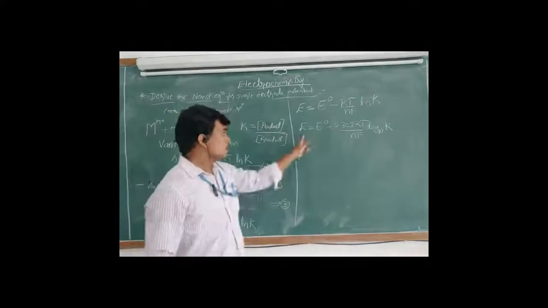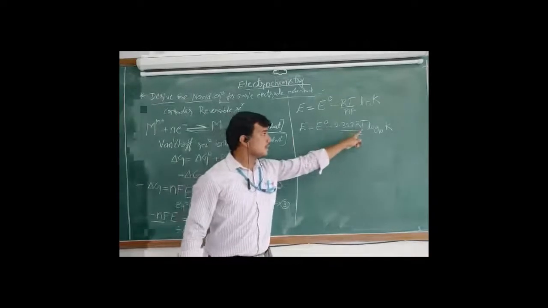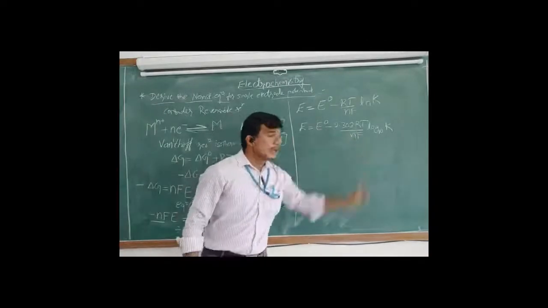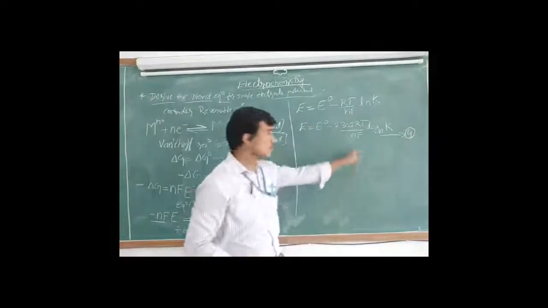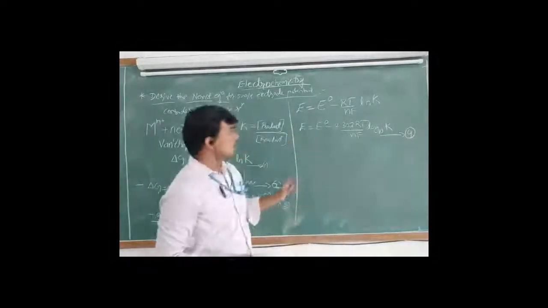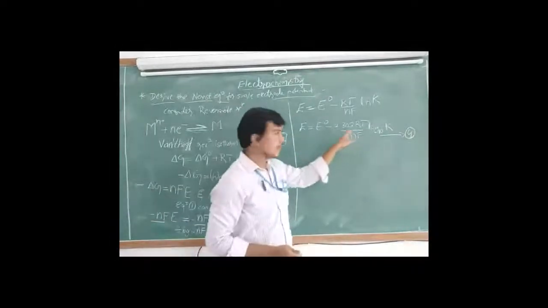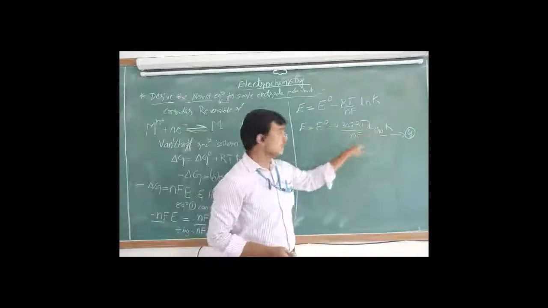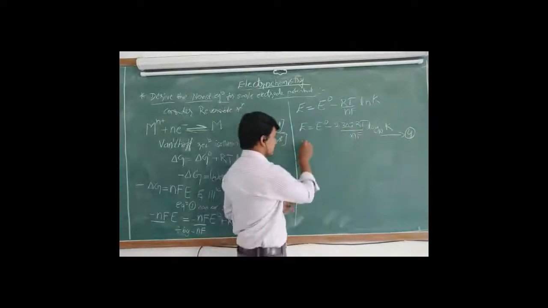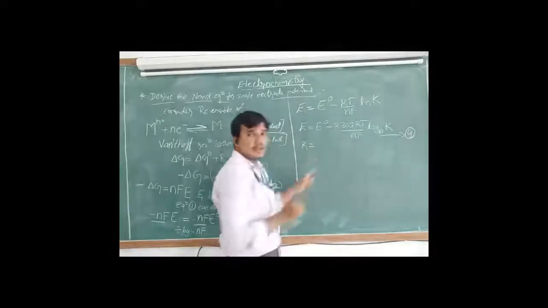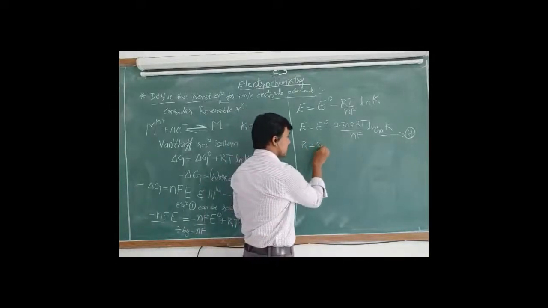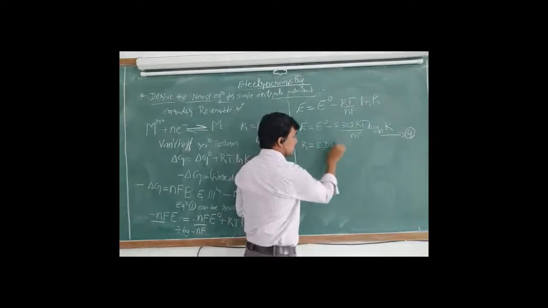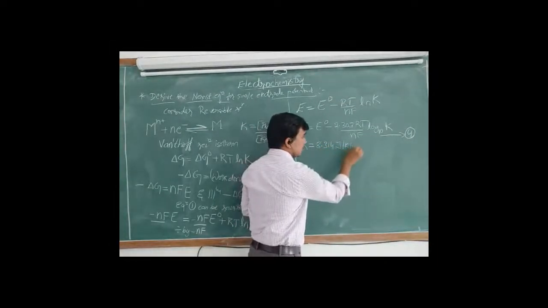Okay. So E is equal to E naught minus 2.303 RT by nF into log 10 K. I will give this number as equation number 4. Now some constants are there in this equation. R is the universal gas constant. Its value is 8.314 joule per Kelvin per mole.